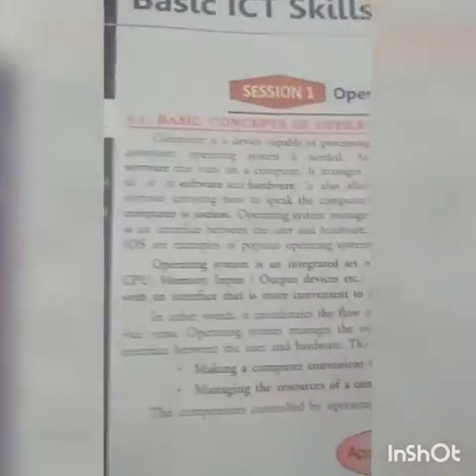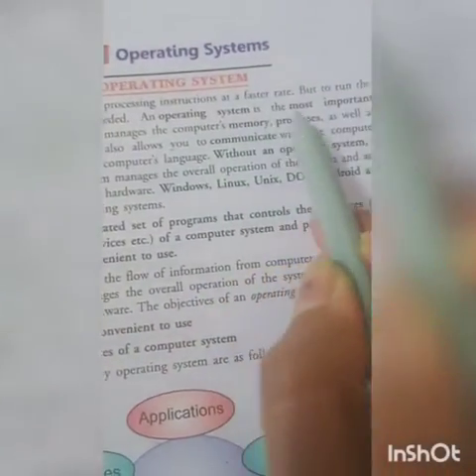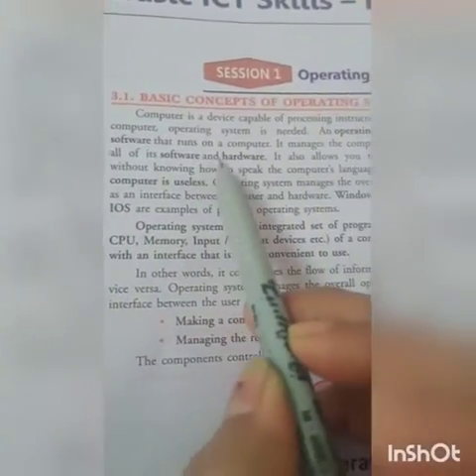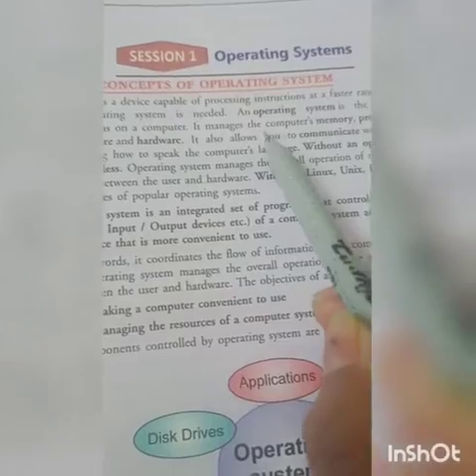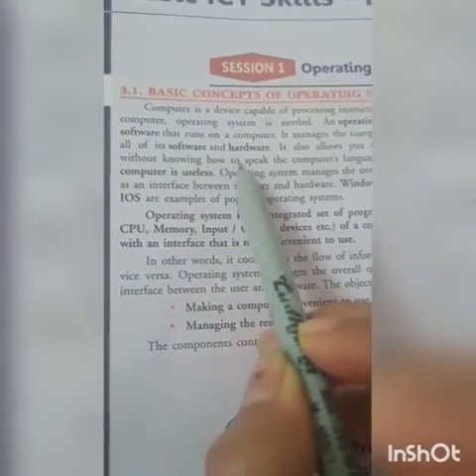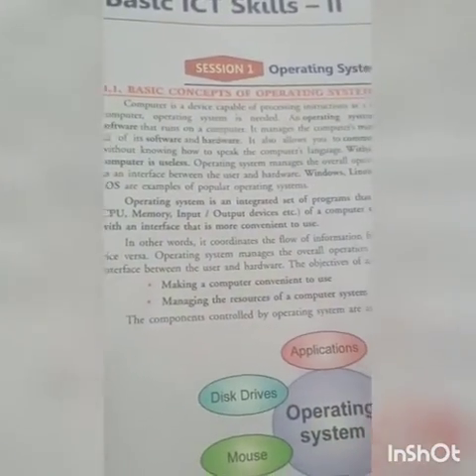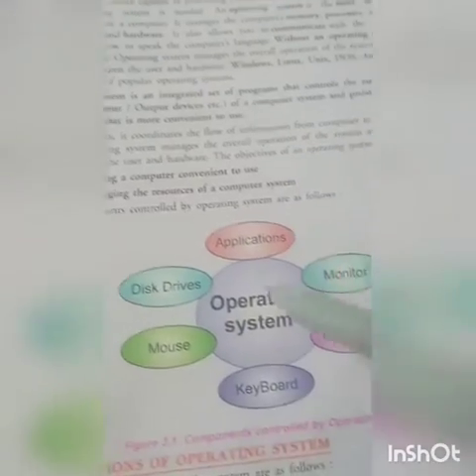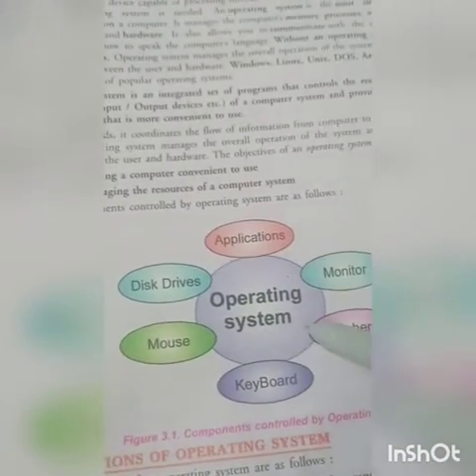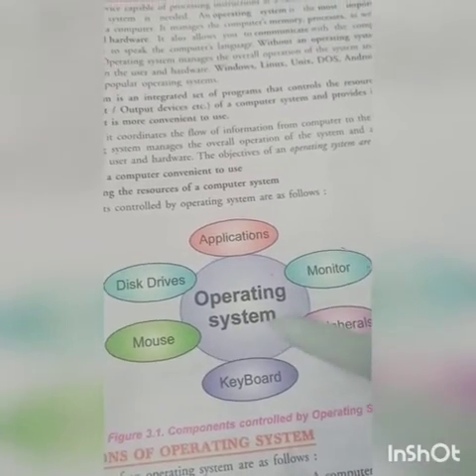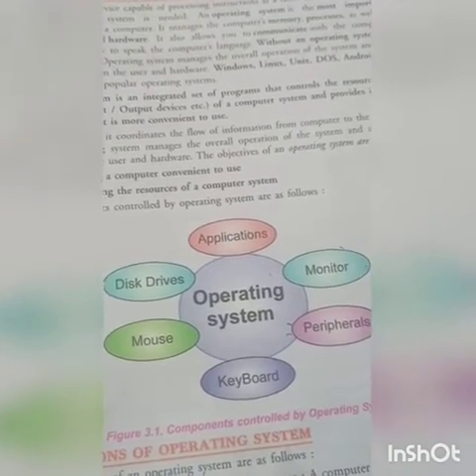Here you can see, children, an operating system is the most important software that runs on a computer. It manages the computer's memory, processes, as well as all the software and hardware resources. So this is the simple definition of operating system. This is the diagram of operating system. It manages all the applications, all the hardware resources, and all the input and output devices.